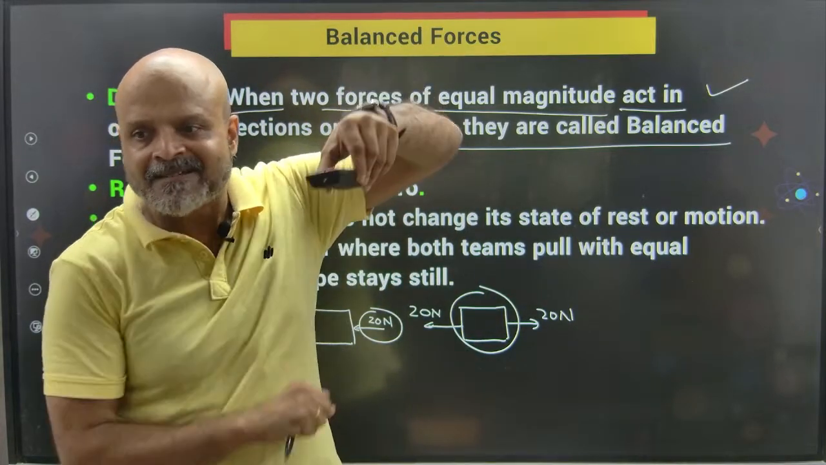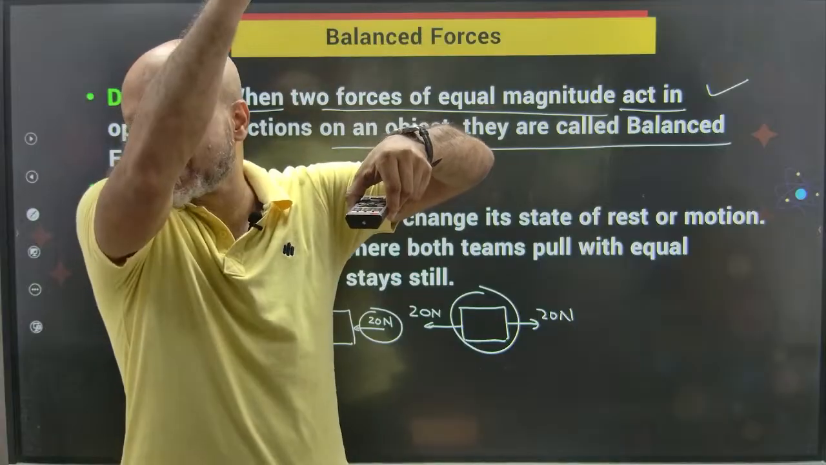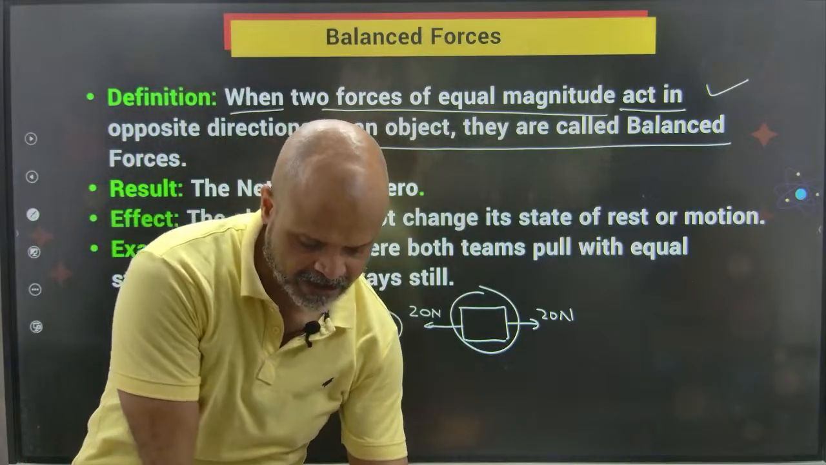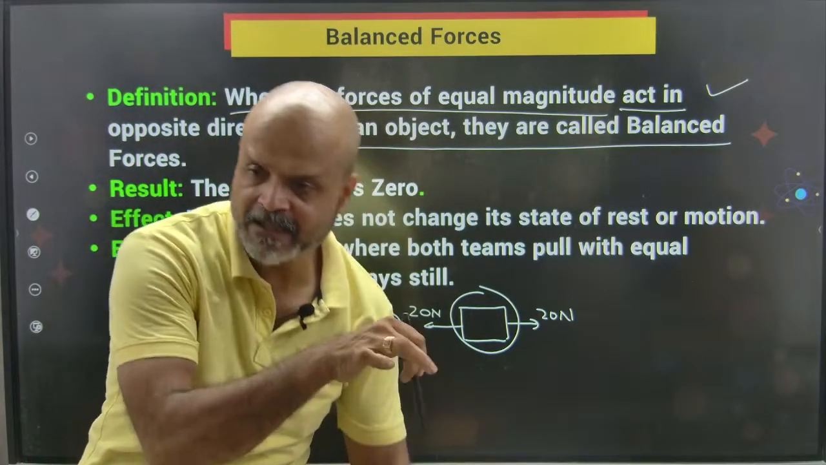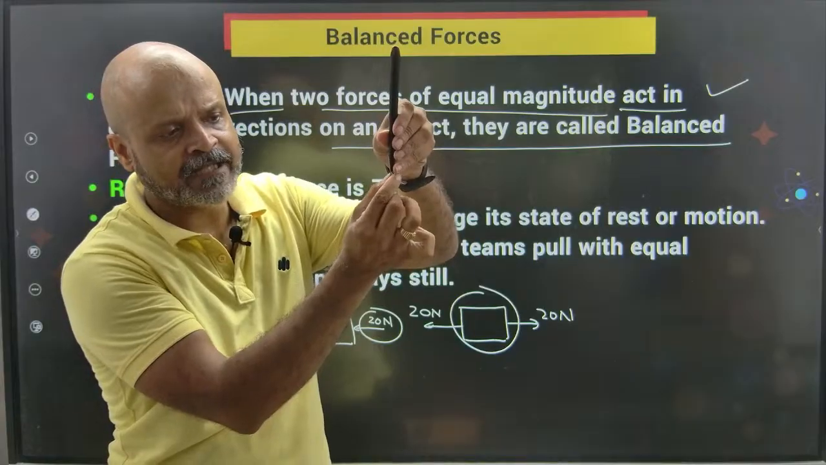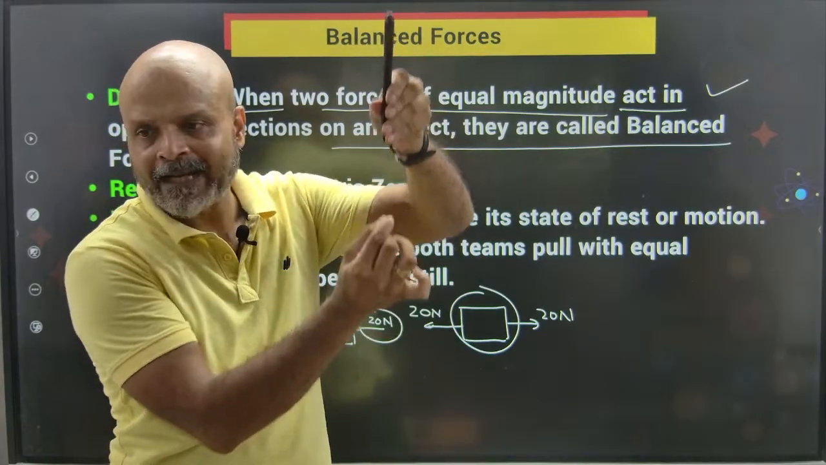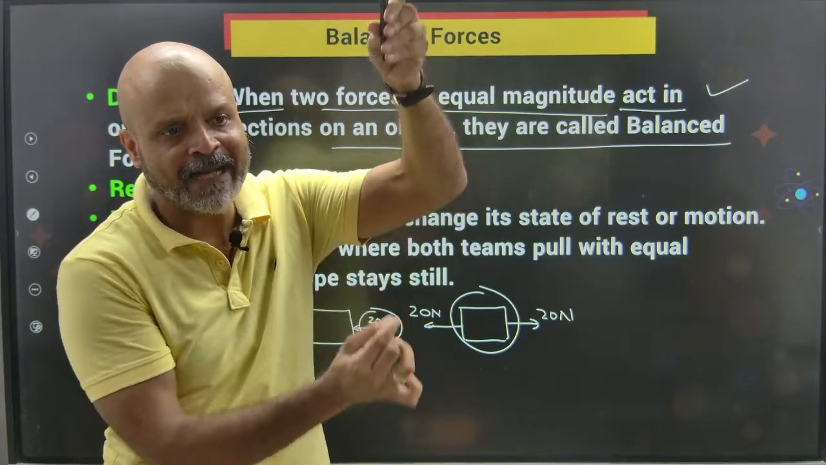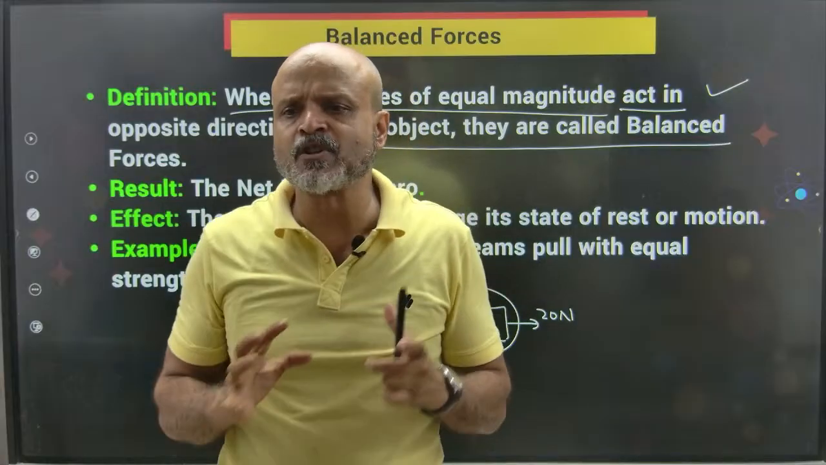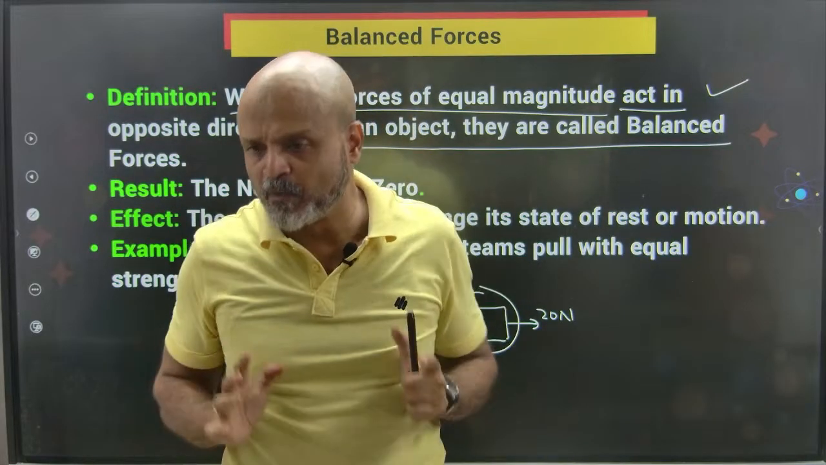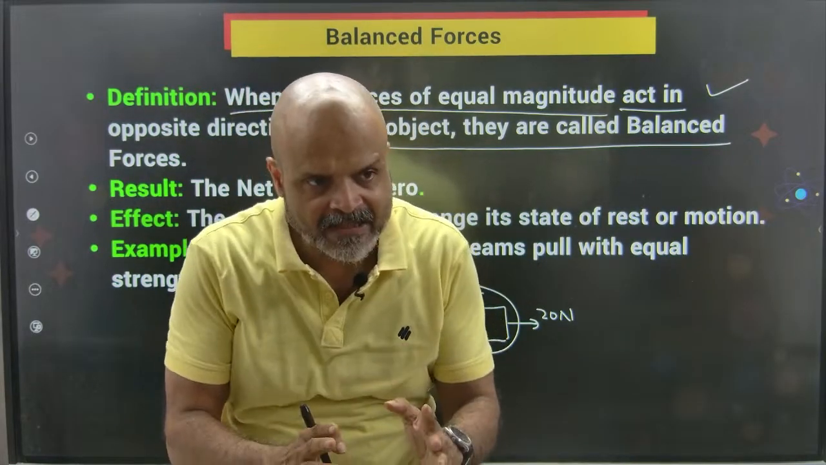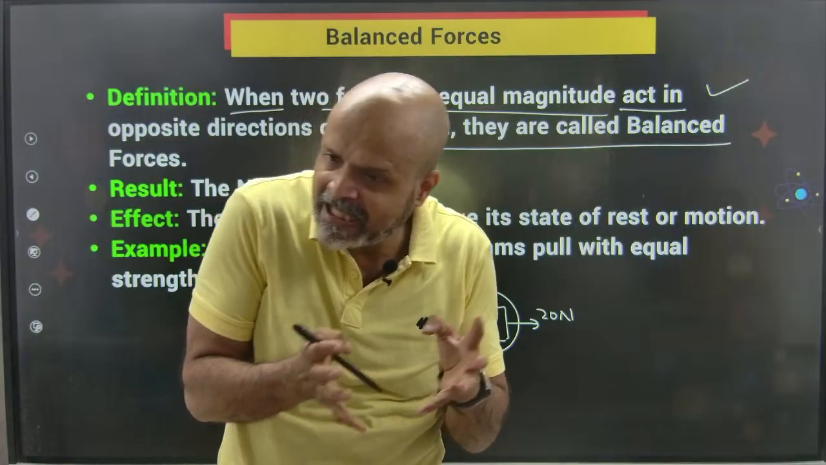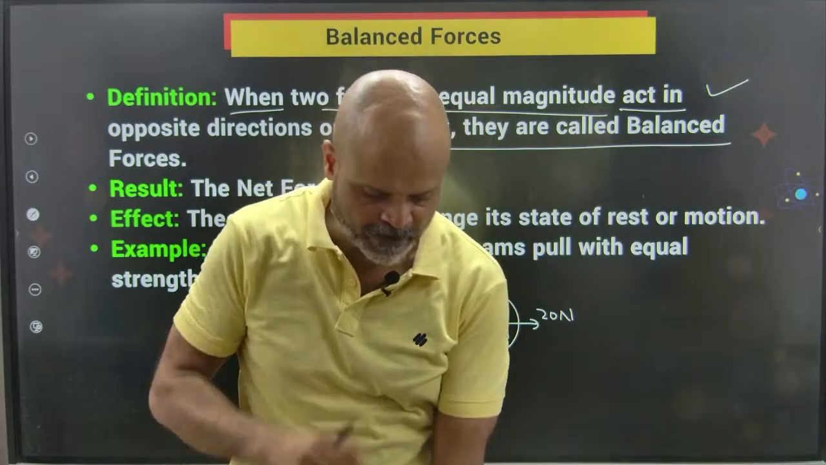So why is it balanced then? There is a normal reaction by the surface exerted on it. This normal reaction and the gravitational force are balancing each other, and hence we call it a balanced force. Under the influence of a balanced force, the object is not going to move. If an object is being acted upon by balanced forces, the object is not going to move.